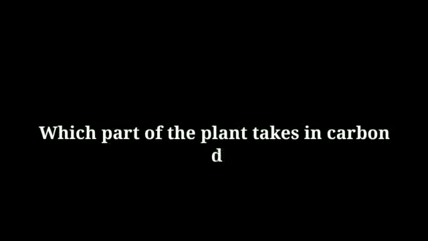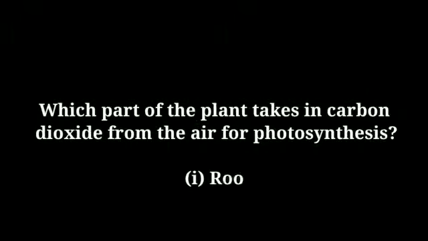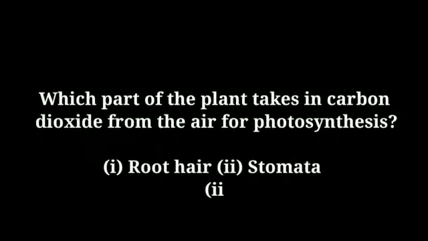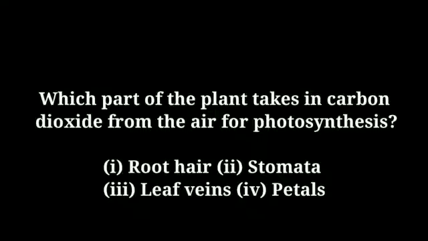Next, which part of the plant takes in carbon dioxide from the air for photosynthesis? First, root hair, second, stomata, third, leaf veins, fourth, petals. Think. Yes, answer is stomata.